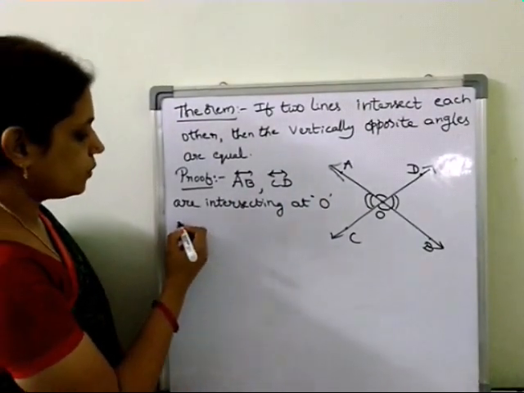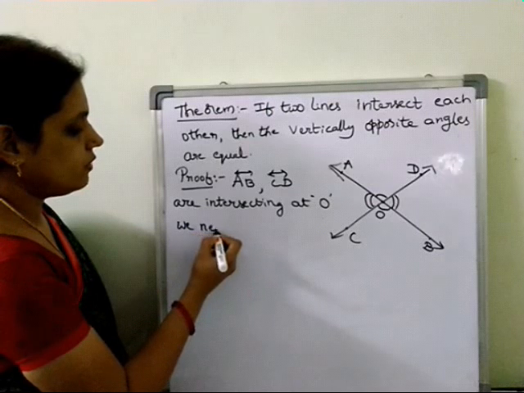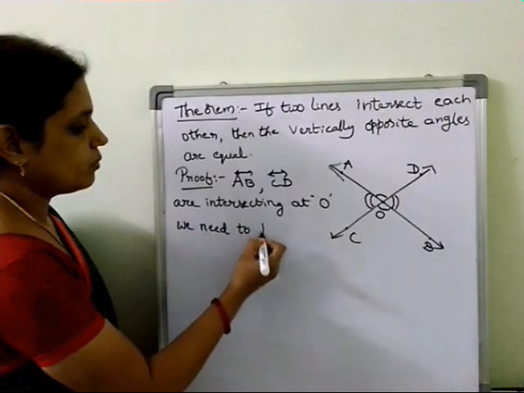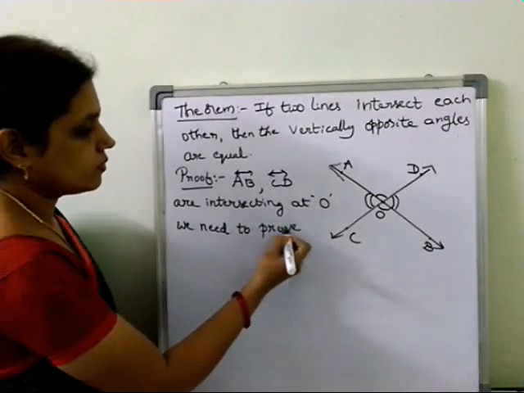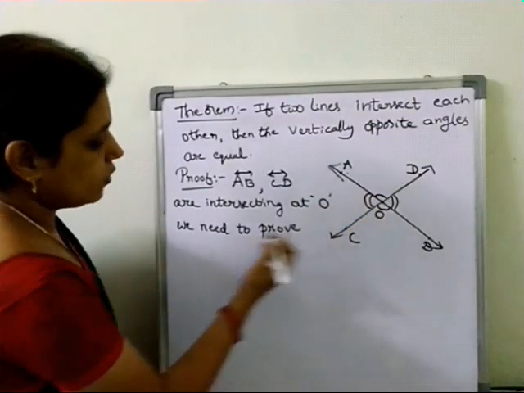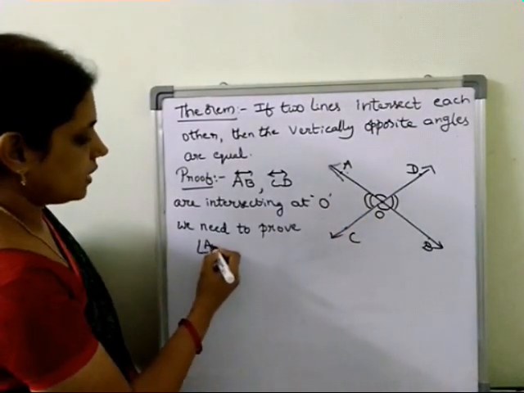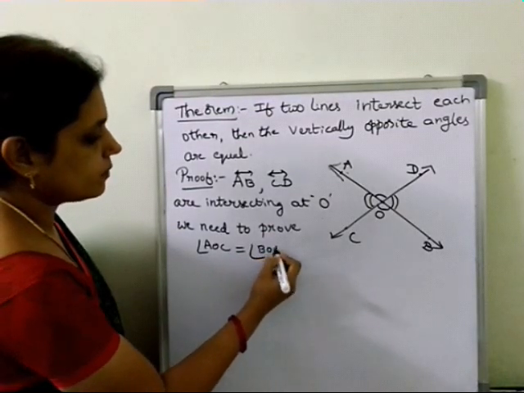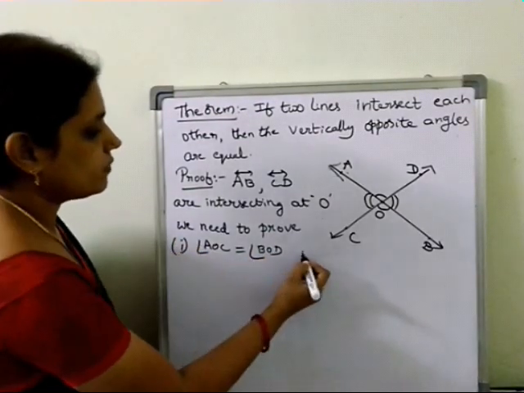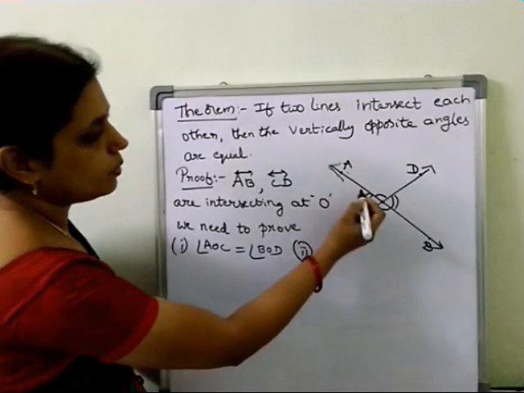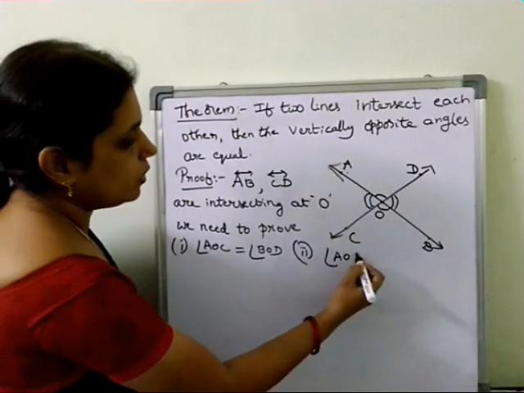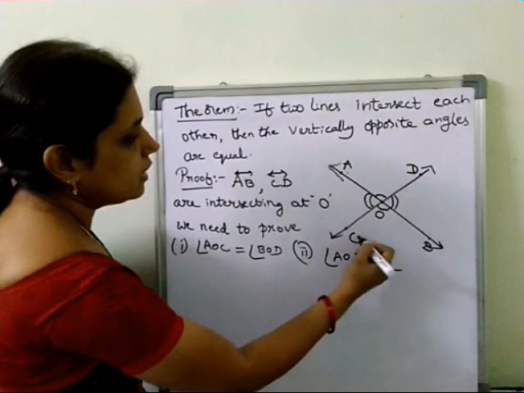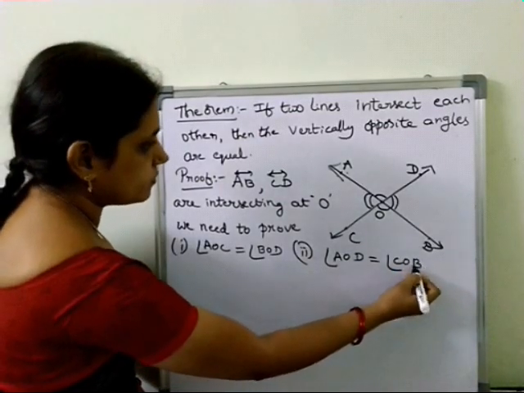Now what we need to prove? We need to prove angle AOC equal to angle BOD. This is one. And the next one is one more pair: angle AOD equal to angle COB.